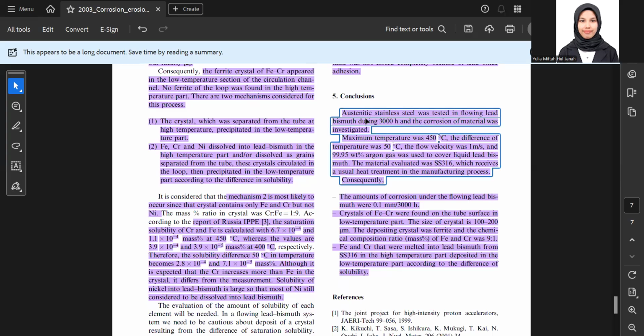So the conclusion: austenitic steel was tested in flowing lead bismuth during 3,000 hours and corrosion of the material was investigated. Maximum temperature was 450 degrees C. The difference of temperature was 50 degrees C. Flow velocity was 1 meter per second and 99.95% argon was used to cover liquid bismuth. The material evaluated was 316 stainless steel, which received usual heat treatment in the manufacturing process.